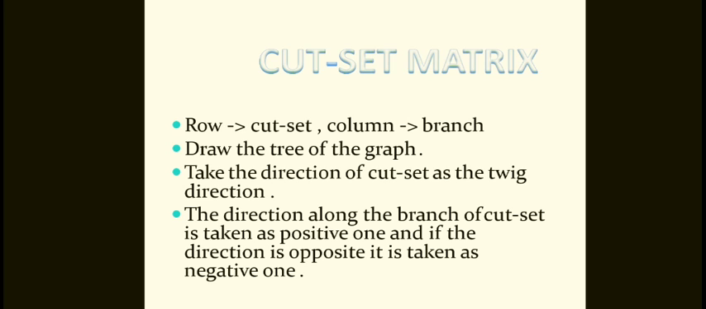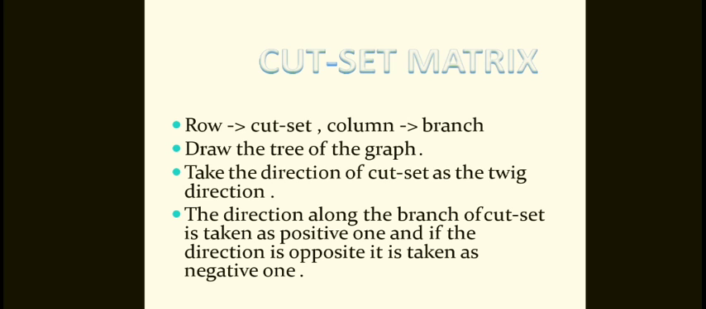The elements of a fundamental cut set matrix will have one of three values: plus 1, minus 1 and 0. The value of the element will be plus 1 for the twig of a selected F cut set. The value of the element will be 0 for the remaining twigs and links, which are not part of the selected F cut set.